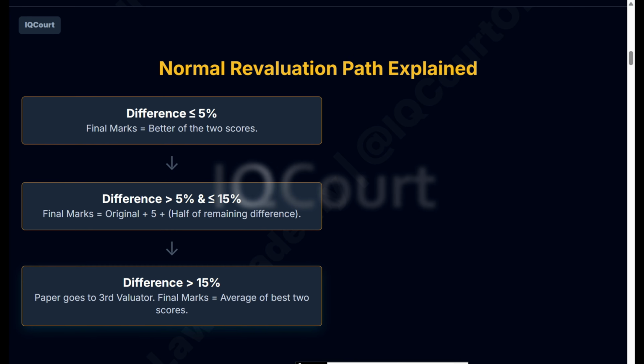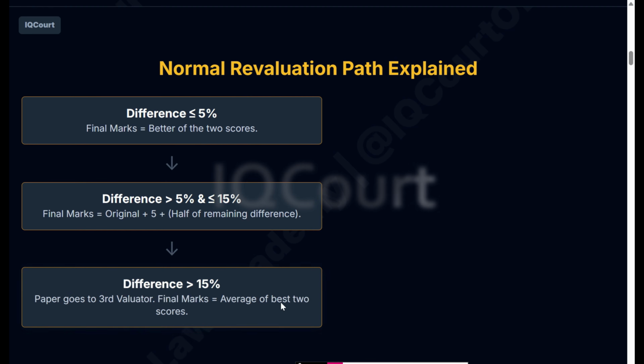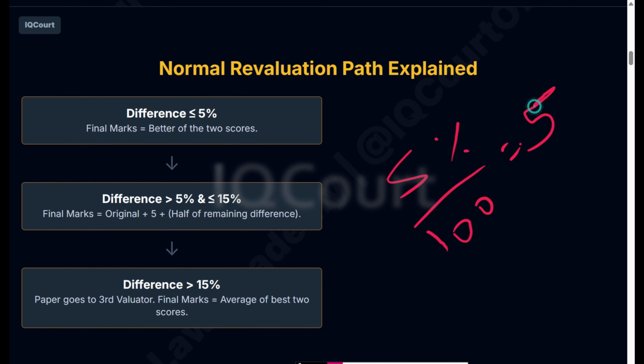The difference between original marks and the marks which you scored after revaluation, if it is less than 5% of 100 marks, just 5 marks.